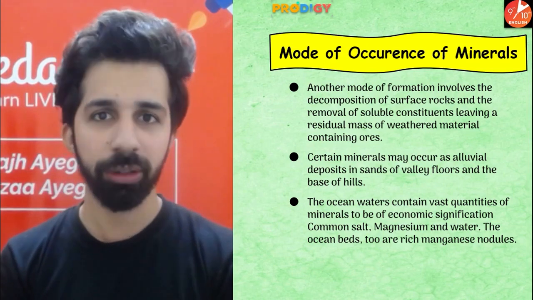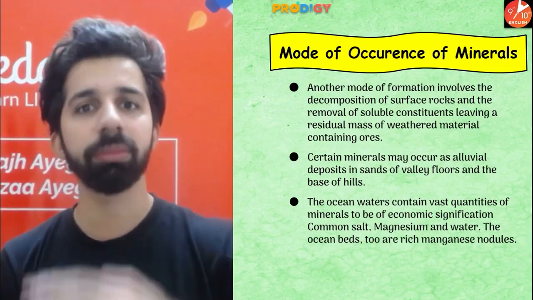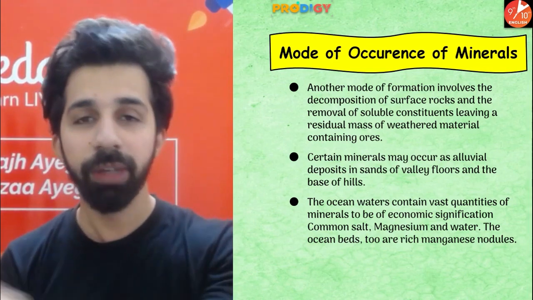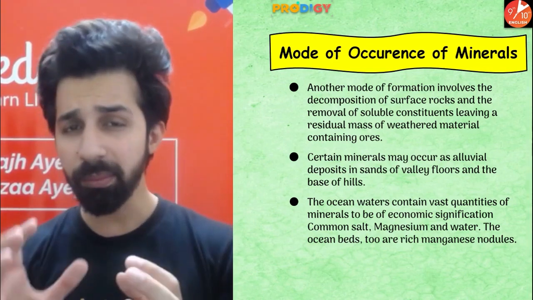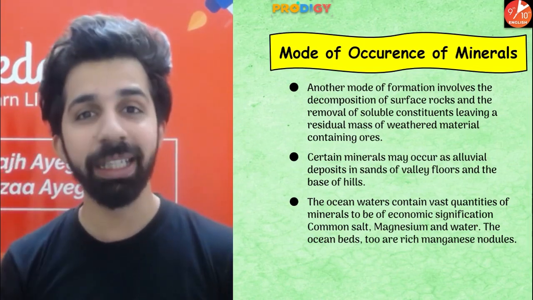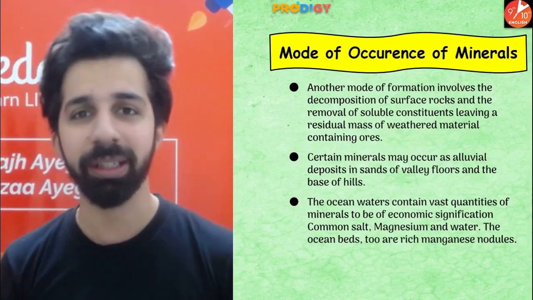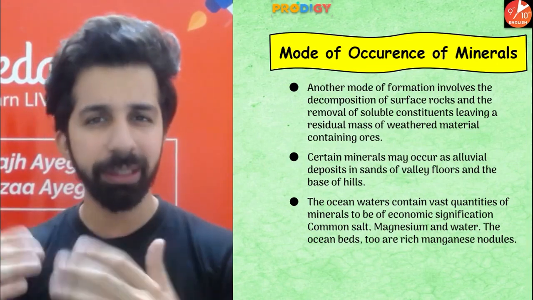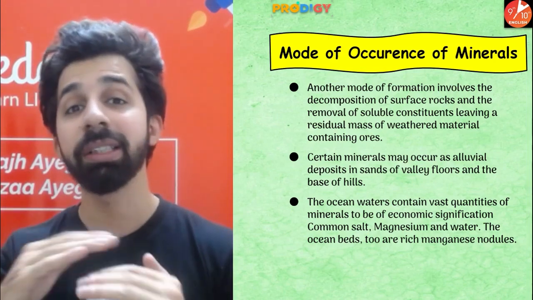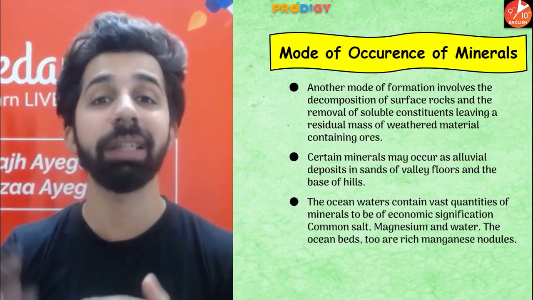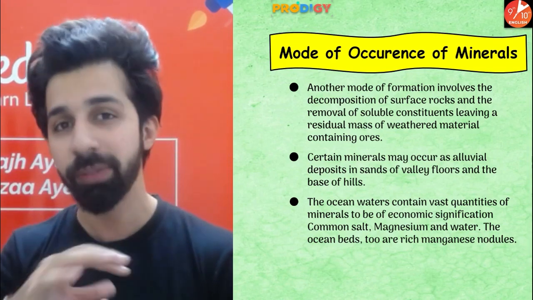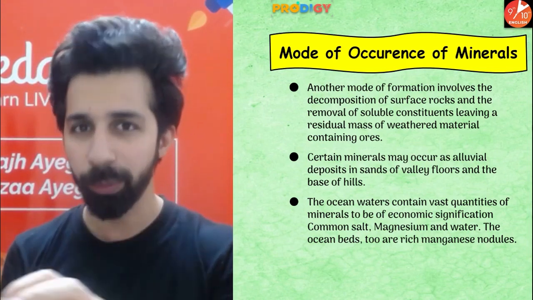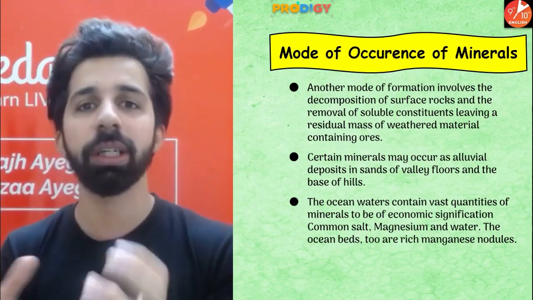Guys, what are surface rocks? The rocks which are found on the outer layer of the earth. Those are surface rocks. Weathered materials: what is the weathering process? The breaking or weakening of the rocks into smaller particles due to various agents of erosion. So due to running water, wind, glacier, the surface rocks get weathered on a continuous basis. The rocks which are broken into smaller particles are known as weathered rocks.